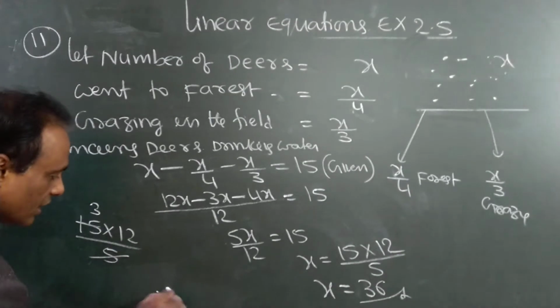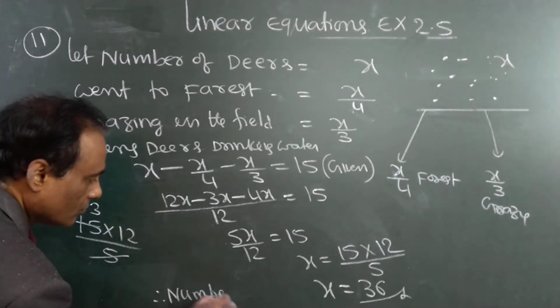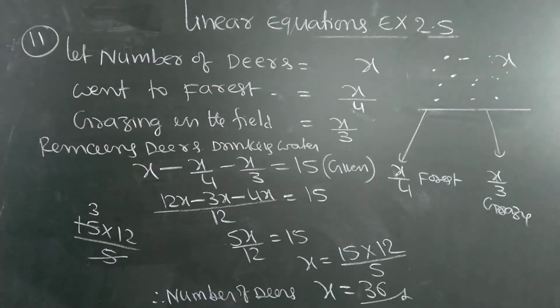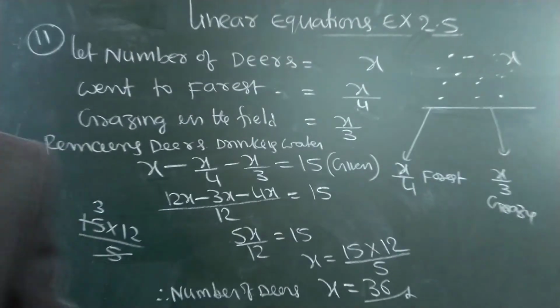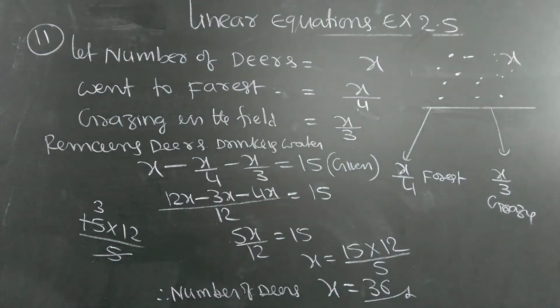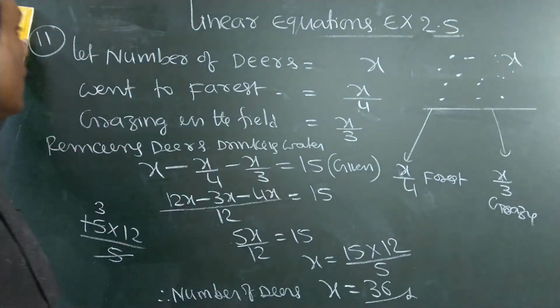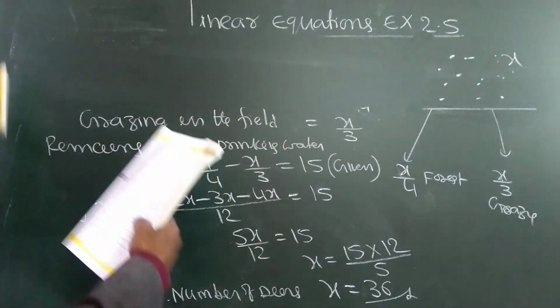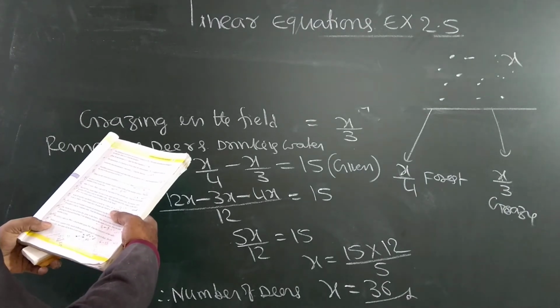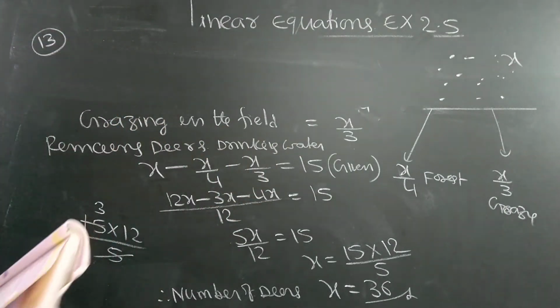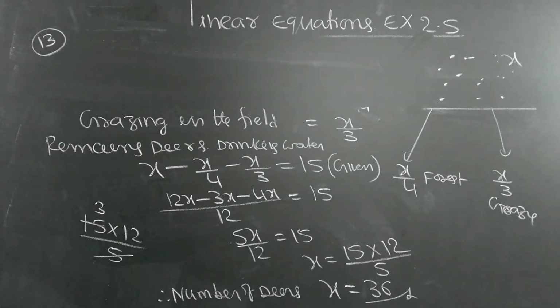Therefore, number of D's is 36. Understand this problem? Next, only 2 left. Go for the first same model. Because the 13th is the same model, first we will complete the 13th. After that, 12. Read the 13th question, all of you.